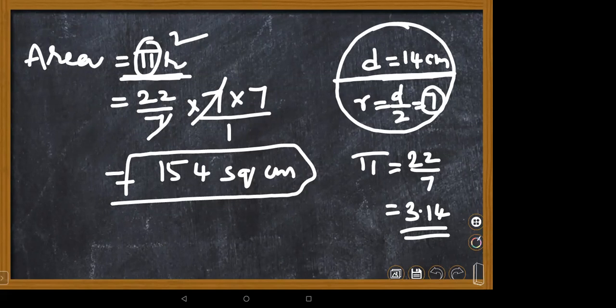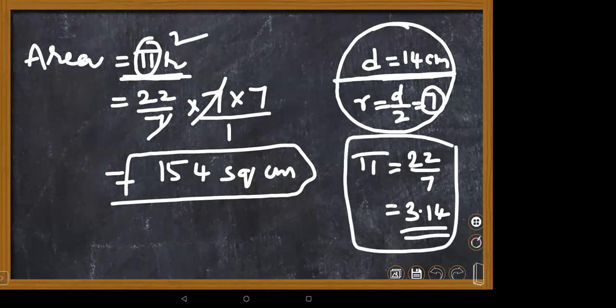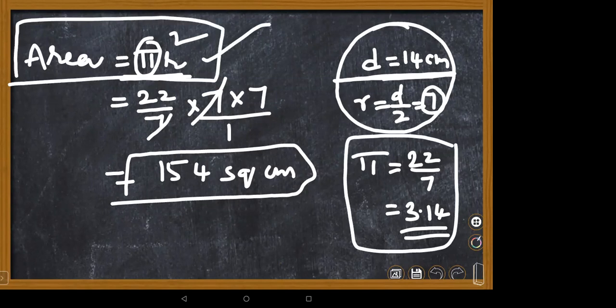Pi value you can use 22/7 or 3.14. This is fixed. This is the area formula. Got it, Sriharsha? Yes, ma'am.